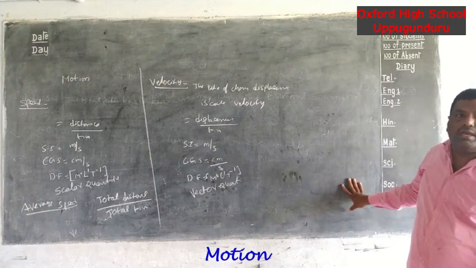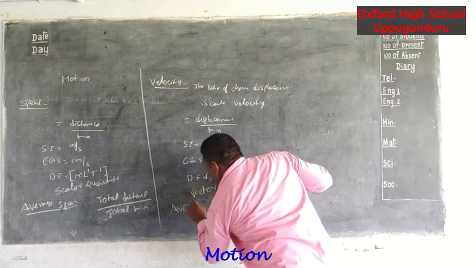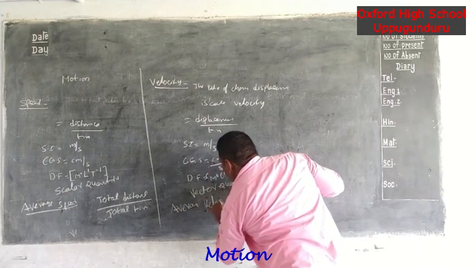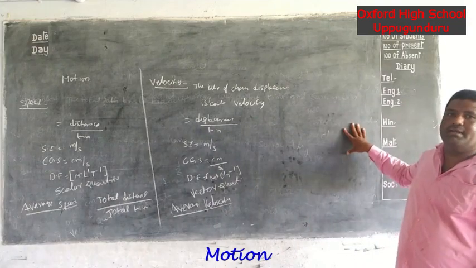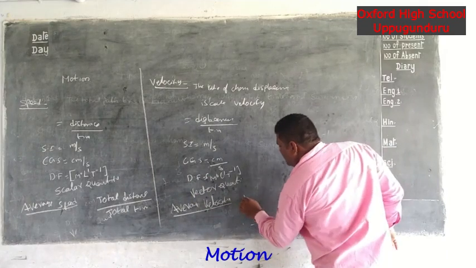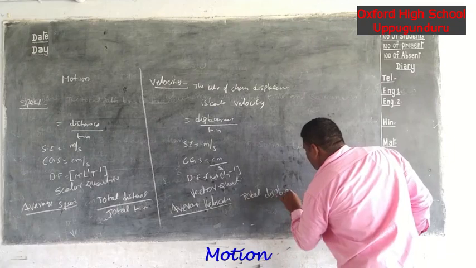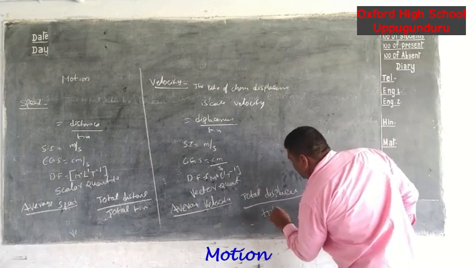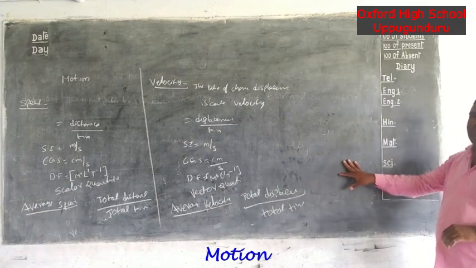Next, average velocity. Average velocity: the ratio of total displacement by total time is called the average velocity. Total displacement by total time is called the average velocity.